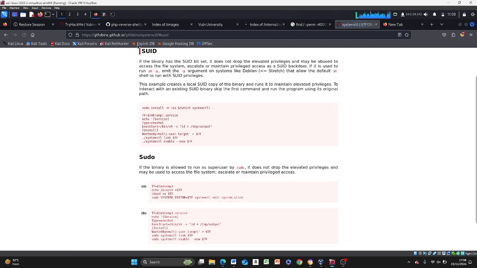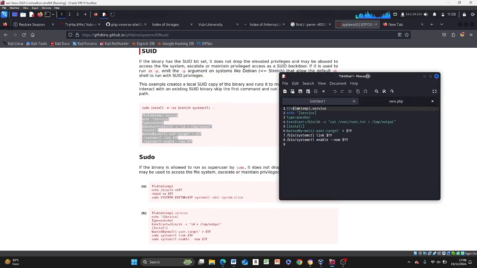So you click on SUID. This is all we need. Forget this sudo install, it's not necessary since systemctl already exists on the box, and we can use that to bypass. It's already installed. So you need to copy this. All right, I have it copied out here.